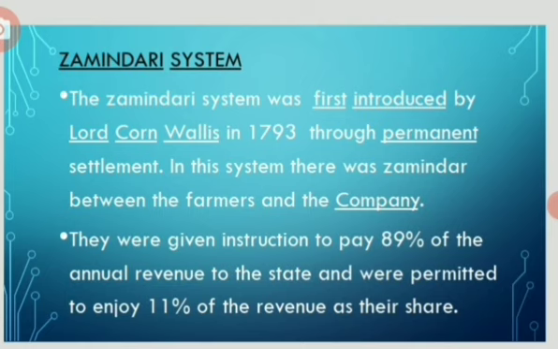Zamindar system. In this system, there was a Zamindar between the farmer and the company after the fixation of some amount of tax on a particular area. The Zamindar was allotted some area of land. These lands again would be allotted to different farmers. The Zamindar will fix the rate of tax and collect from the farmers. After collecting, he had to pay the earlier fixed amount to the company. The surplus in the collection would be retained by the Zamindar. In this system, Zamindars had the liberty in fixing the rate of tax on the land.